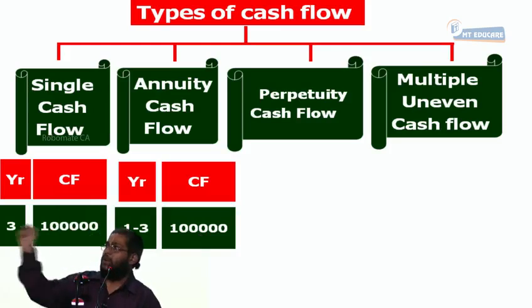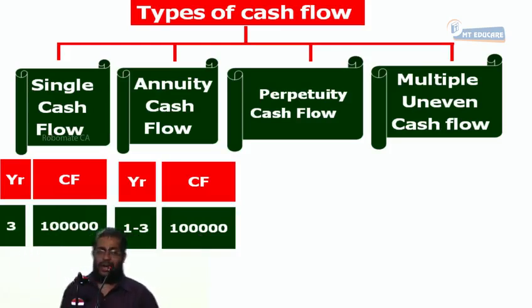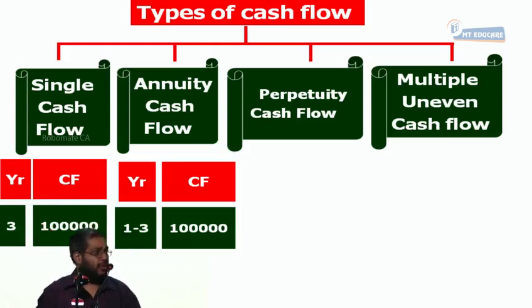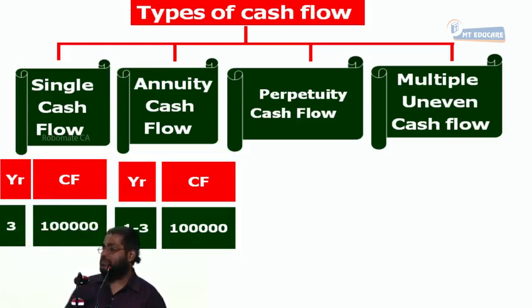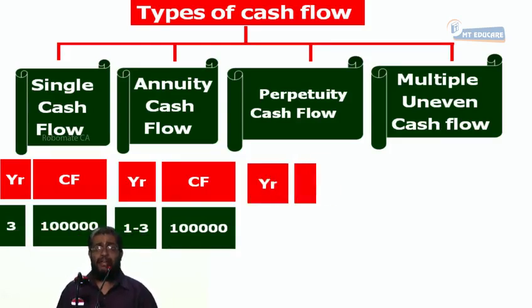Instead of writing year 1 1 lakh, year 2 1 lakh, year 3 1 lakh, we normally write as what? 1 to 3, how much rupees here? 1 lakh rupees. That is the annuity cash flow. Respond. Yes or no?